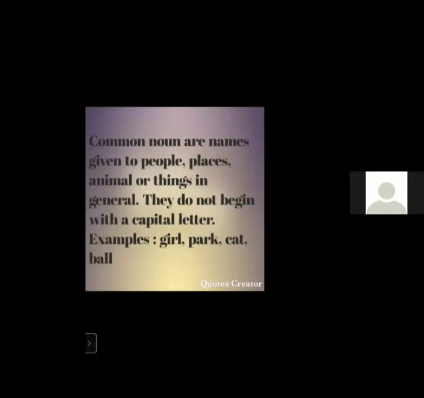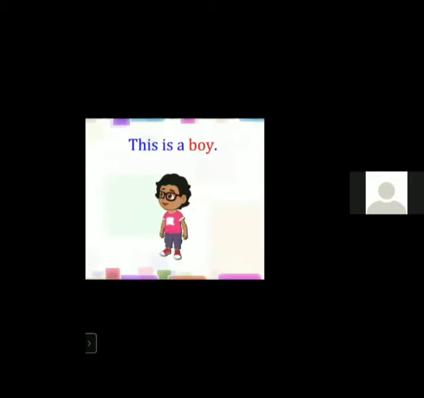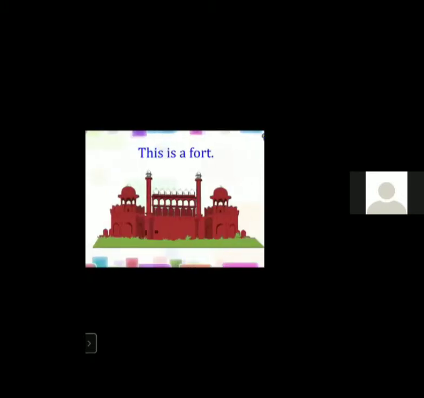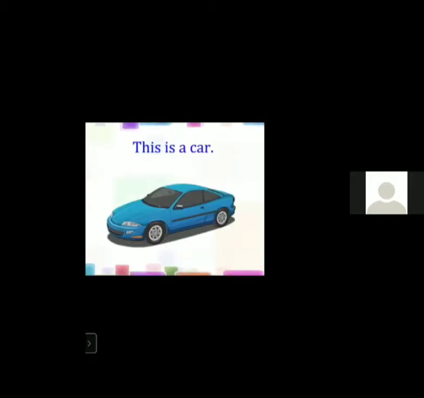So, we'll see the next one. See the example. This is a boy. Boy is the common noun. This is a dog. Dog is a common noun. This is a fort. So, fort is a common noun here. Now, see the next. This is a car. Car is a common noun.